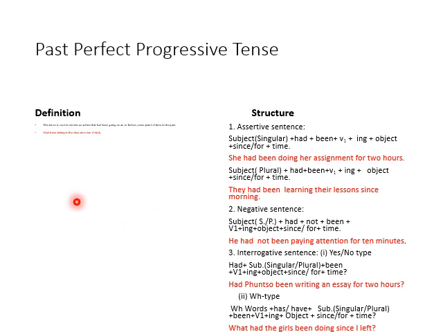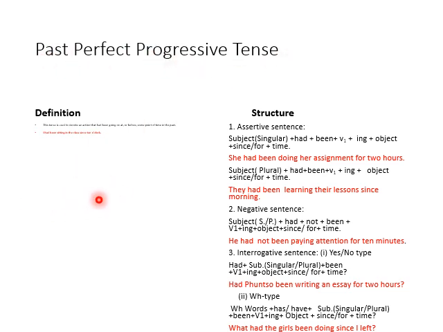Example: I had been sitting in the class since 10 o'clock. And in present perfect continuous tense, we used since and for with time, and here it is also the same. The only difference is that in present perfect progressive tense the helping verbs were has been and have been, and here in past perfect progressive tense only had been.